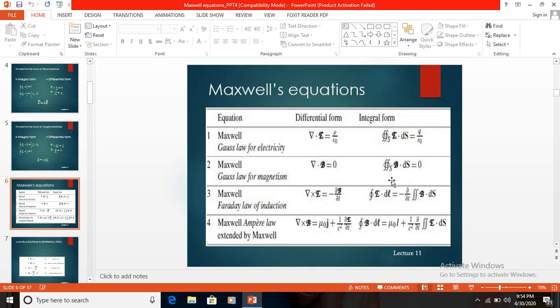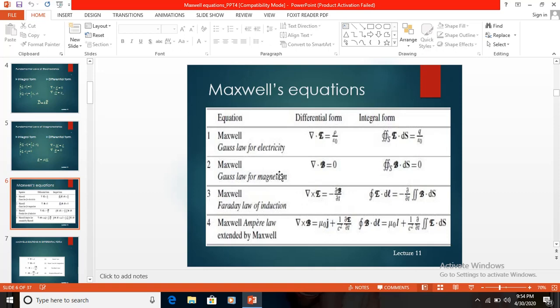And rho v is equal to rho by epsilon naught, the volume charge density, coulombs per meter cube. Here dl is the differential length and dS is the differential area, whose directions are always outward normal to the surface. From that we may represent the different Maxwell's equations.